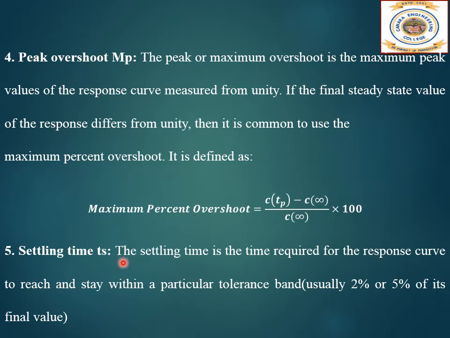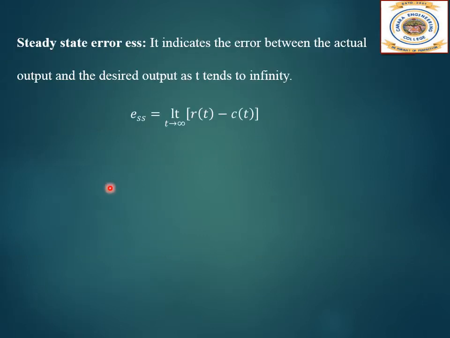Then settling time. The settling time is the time required for the response curve to reach and stay within a particular tolerance band. Usually it is 2% or 5% of its final value. Next is the steady state error, ESS. It indicates the error between the actual output and the desired output as t tends to infinity, or at the steady state. So ESS is equal to limit as t tends to infinity of R of t minus C of t.